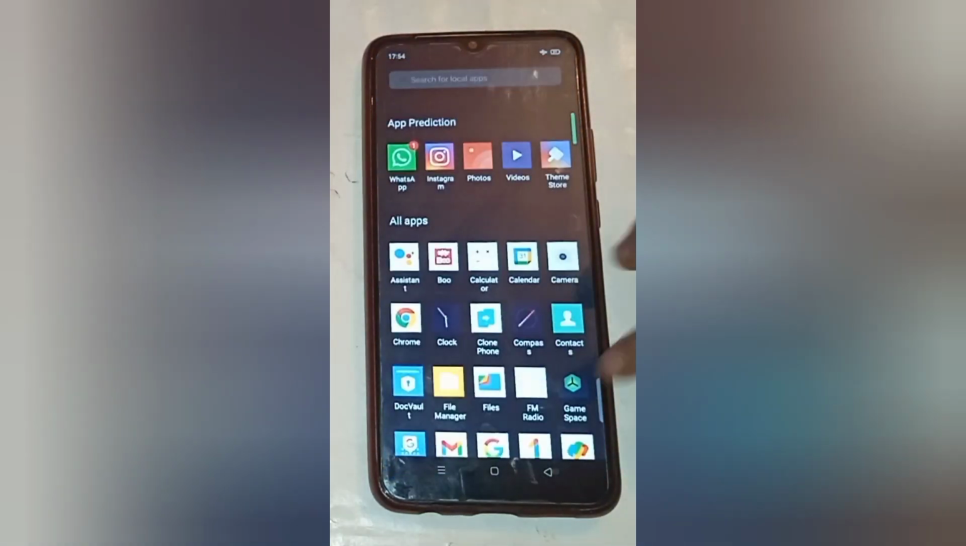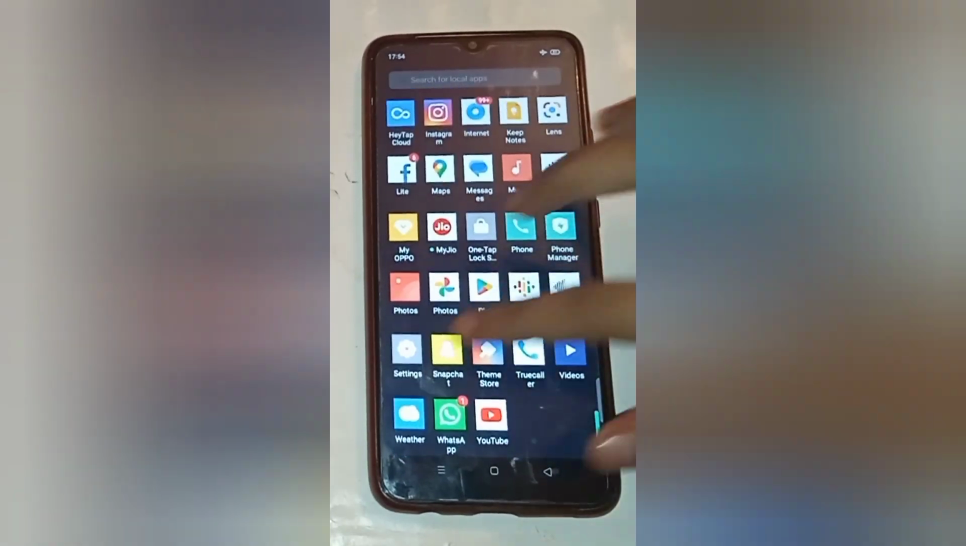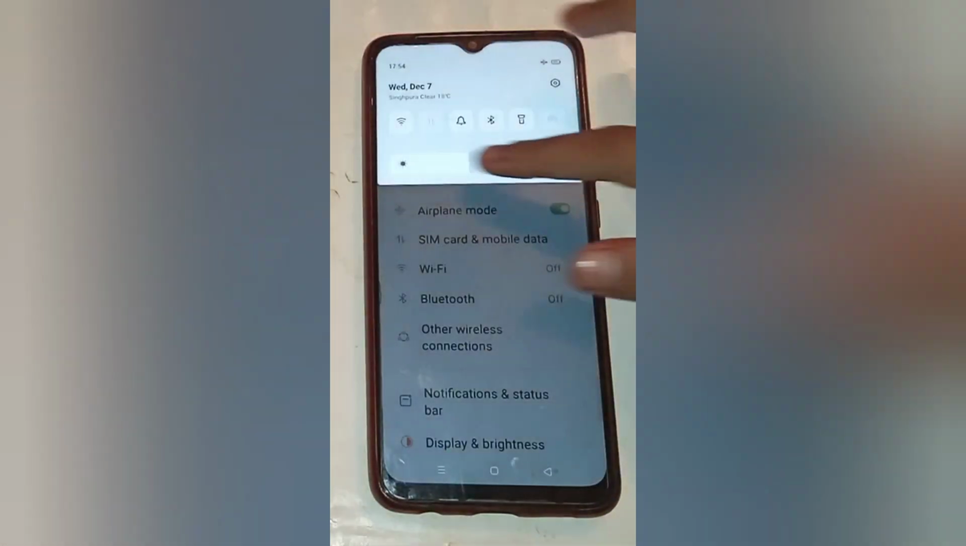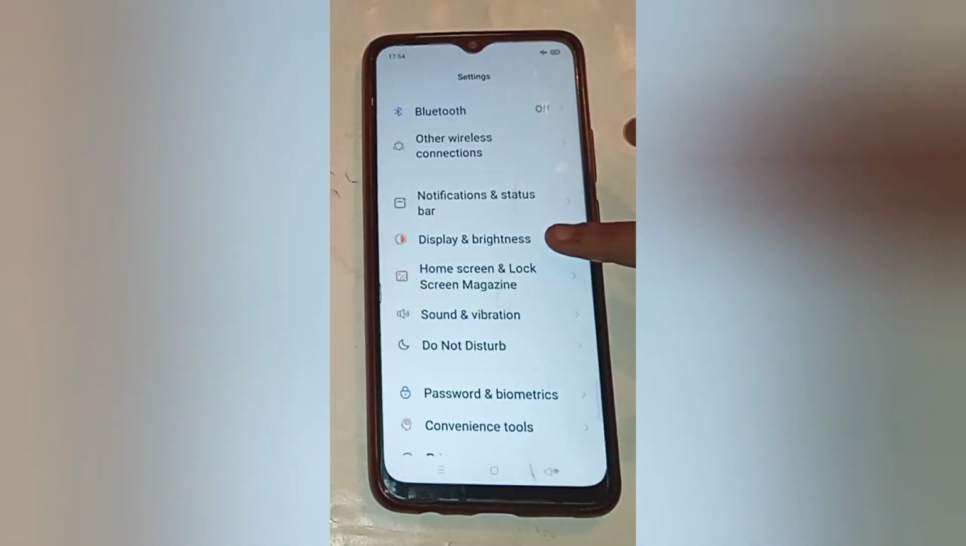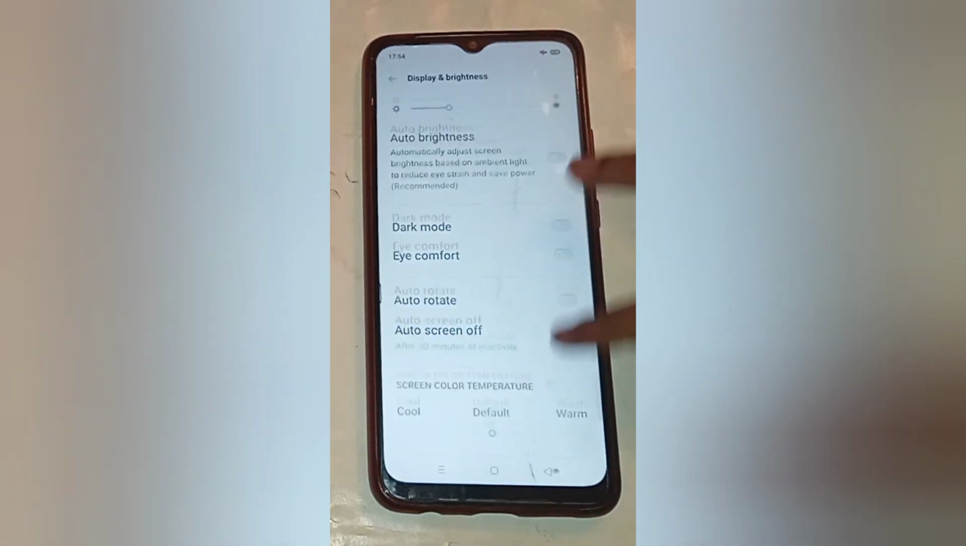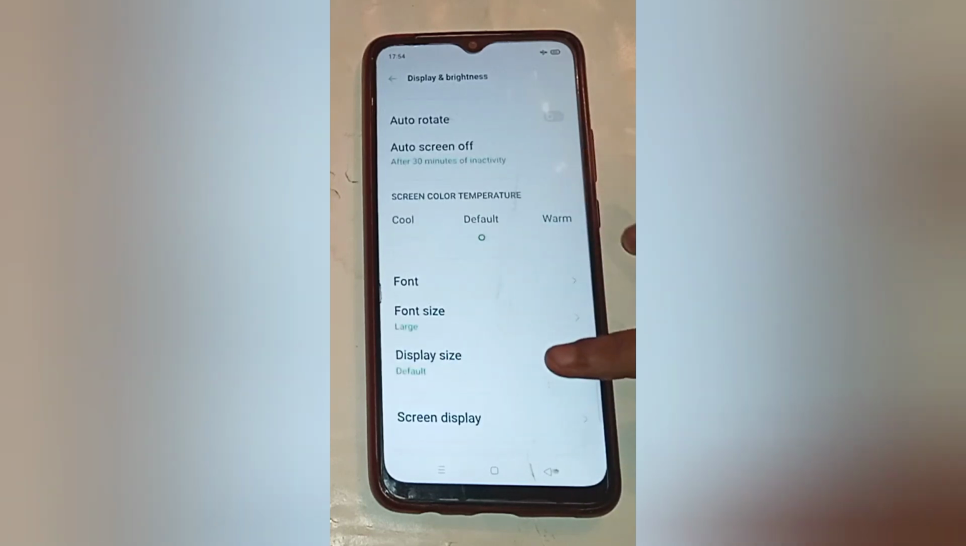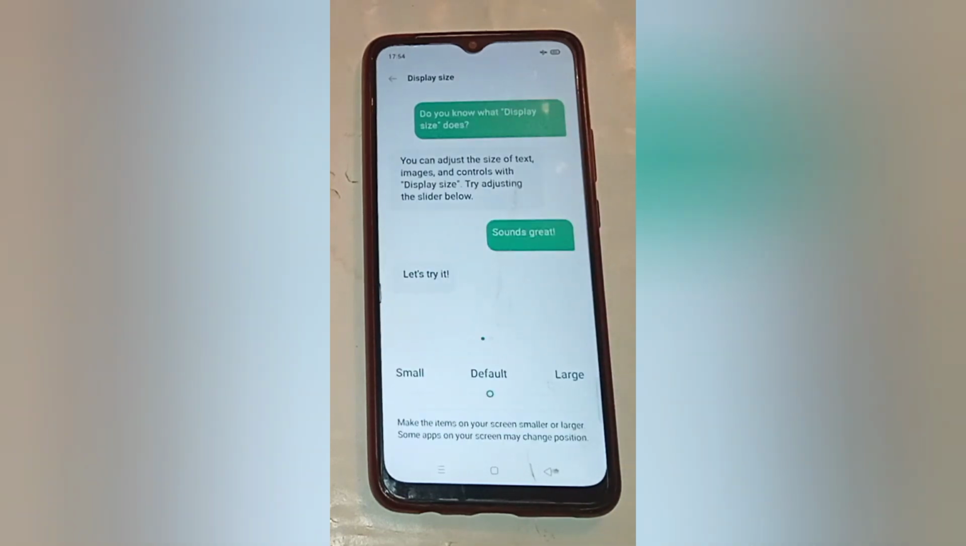Firstly, you have to move up, then here you have to see many options. Click on the setting icon first, then again you will see many options. Scroll down and click on the display and brightness option. Now here you will see many options. Click on the display size option first, click on that.